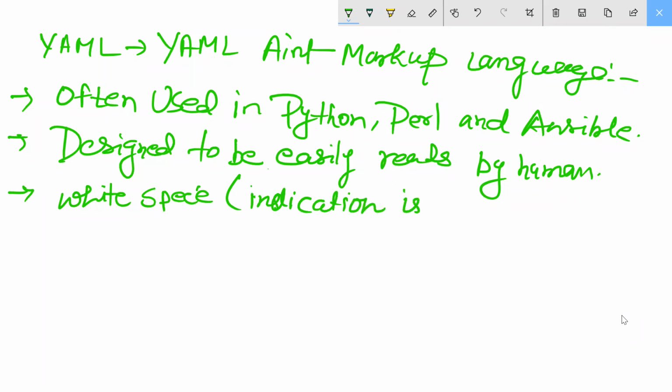Guys, mute it. Your side is muted. Indentation is important. Guys, your side is muted.